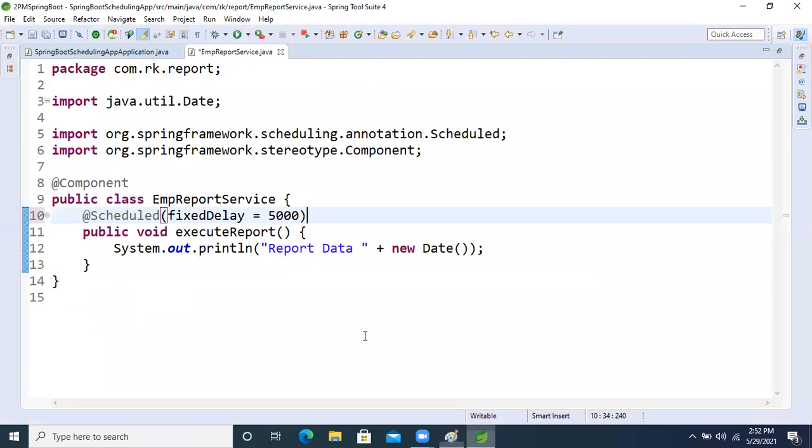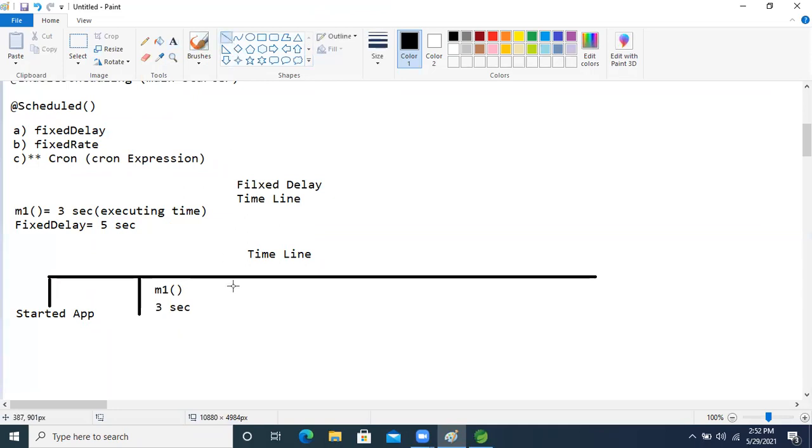Because this method is executing based on the looping concept, right? So here, what will happen again? Our container will call the same method again. Again the M1 method takes 3 seconds. After the execution is completed, our container will wait 5 seconds, right? Our application will wait 5 seconds.